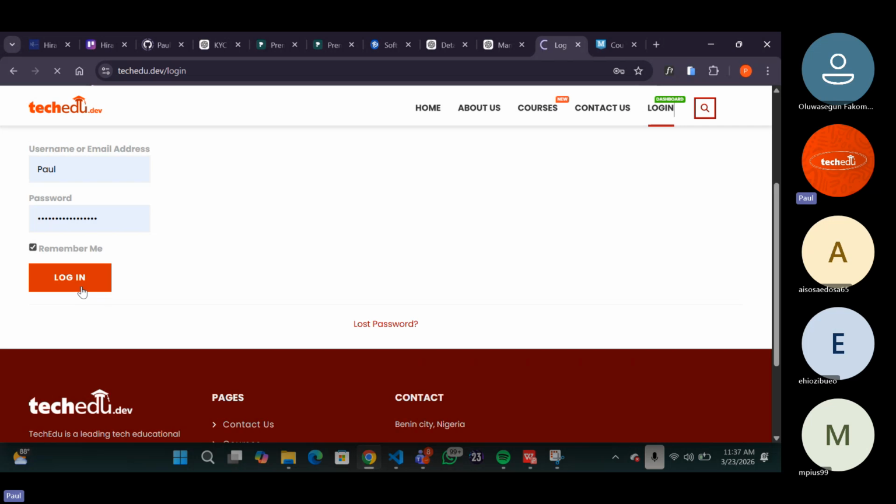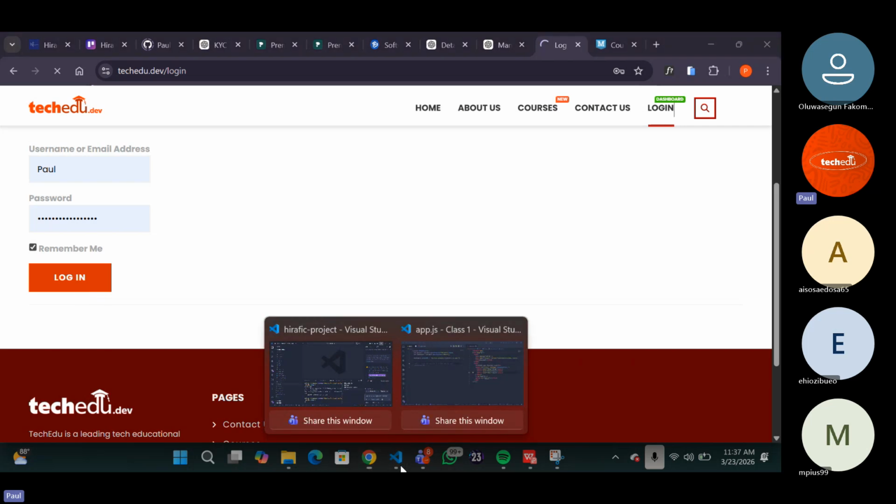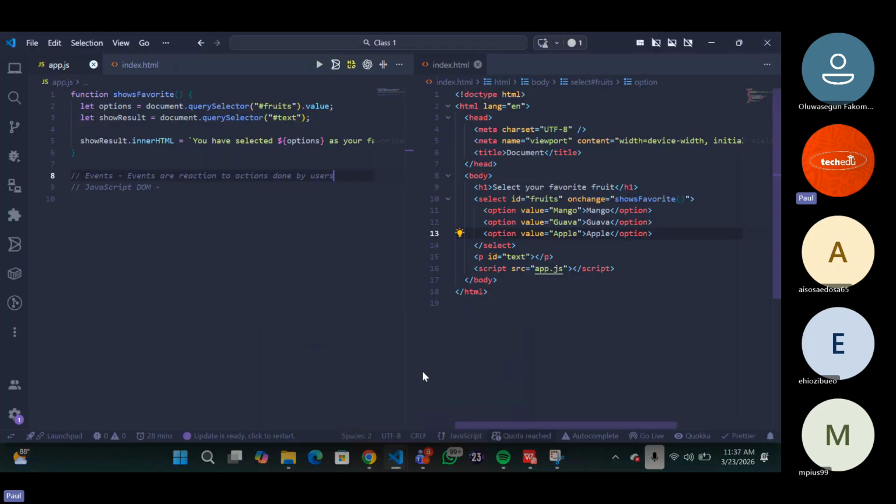Now, in JavaScript, we have a lot of events, a lot of them. So we'll talk about some. We have the click event, we have the load event, we have the change event, we have mouse over, on mouse over.